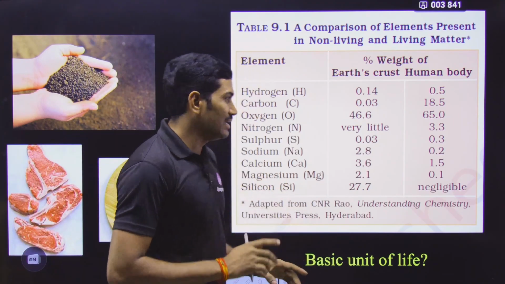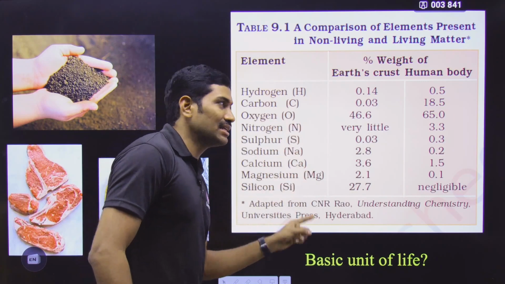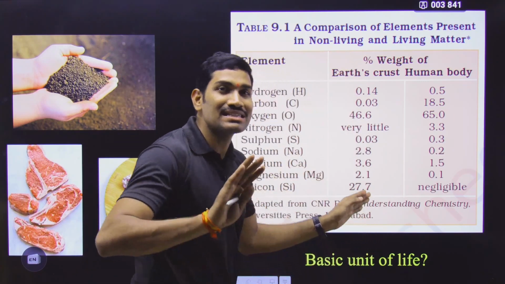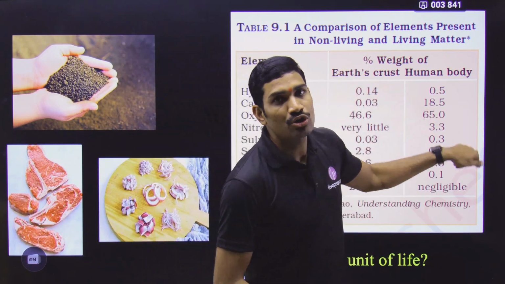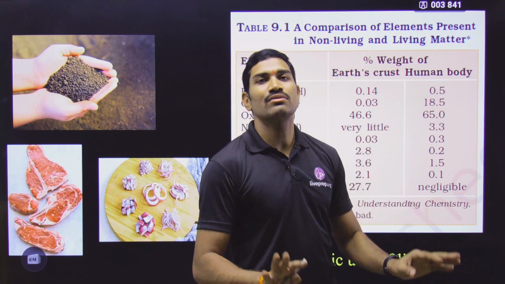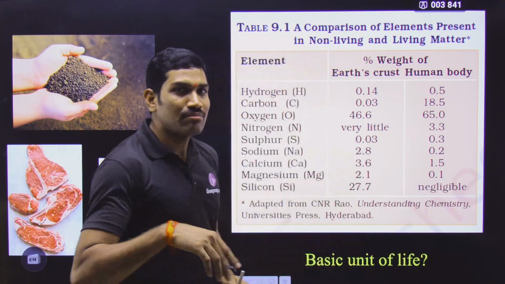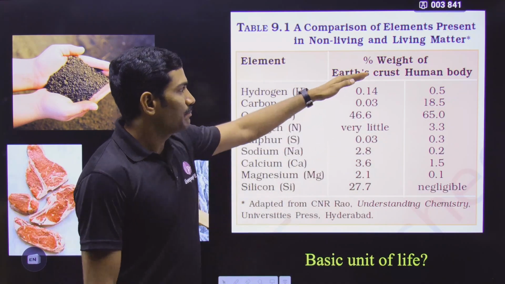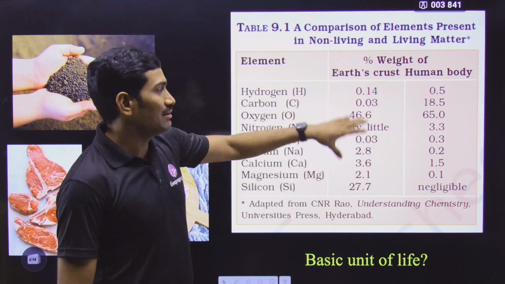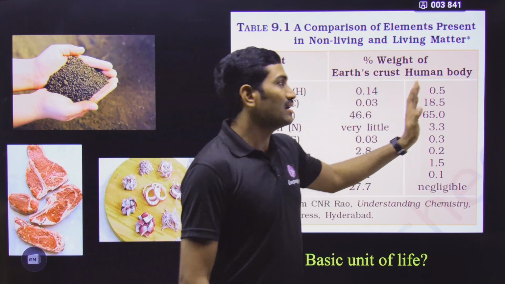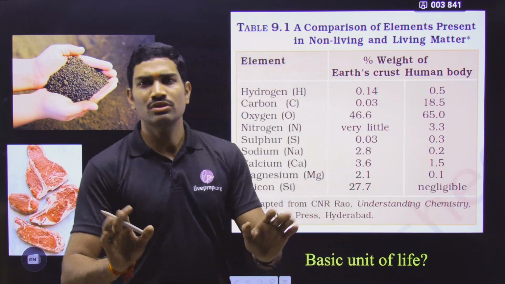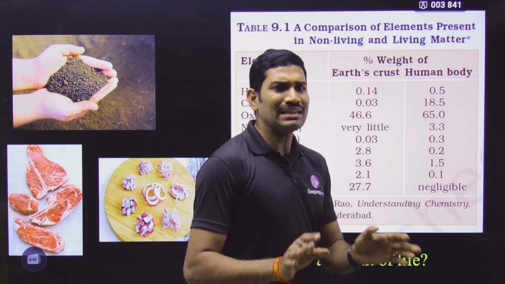What is the similarity here? Whatever the elements that are present in the earth crust, the same elements are present in the human body also. Fine, good. But what is the difference here? The percentage of that particular element is different in earth crust and human. So this is what the difference is. Fine. But ultimately, what is the similarity?